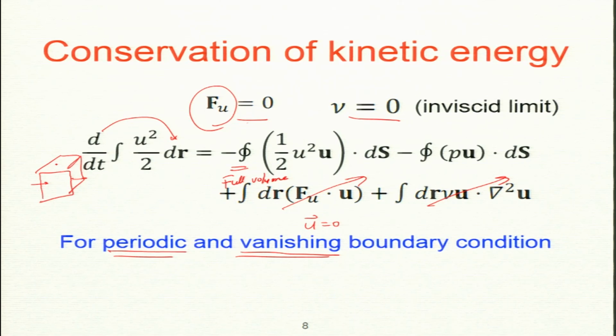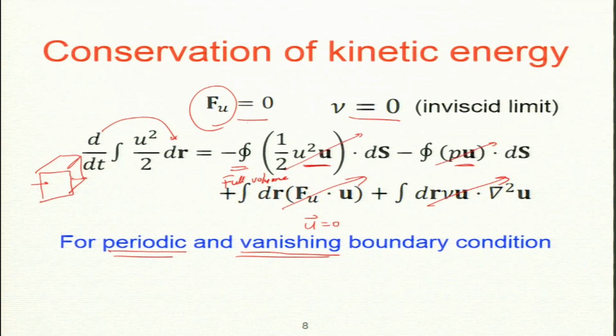So, if I have this, periodic or vanishing, what happens to this term? If it is vanishing, it is easy to see, this term will be 0 because u is 0 at all the walls, right. This term also will be 0 because u is vanishing. So, both the terms become 0. So, for vanishing you can easily see these two terms are gone.